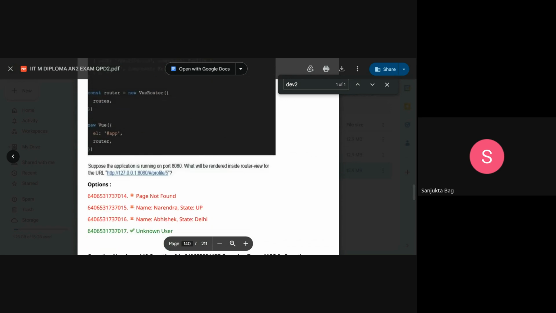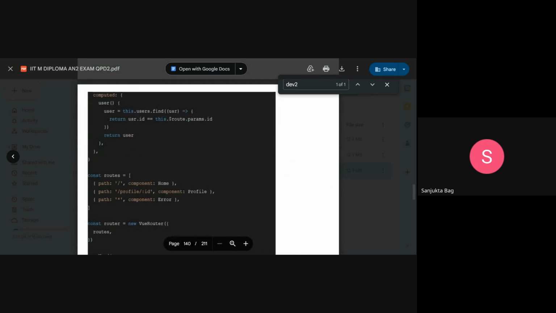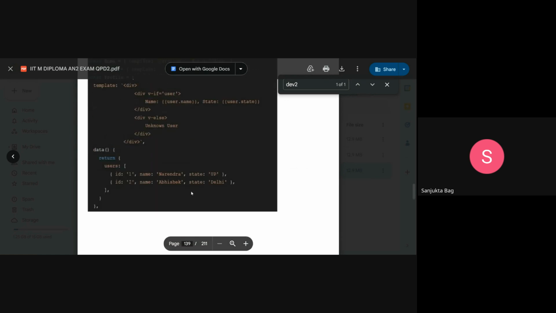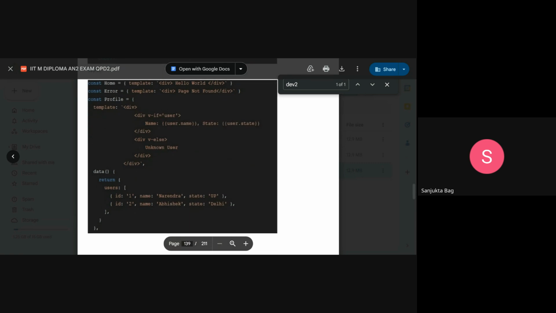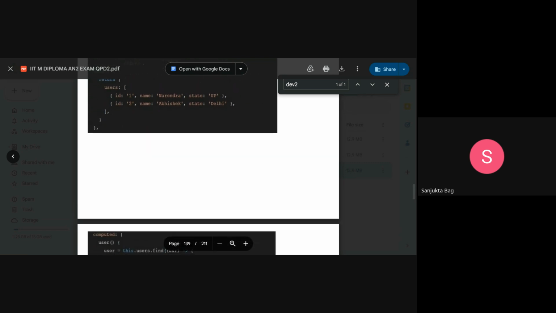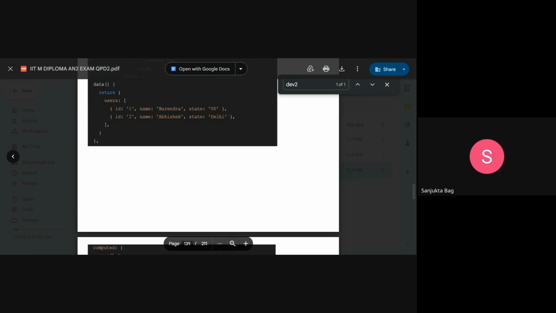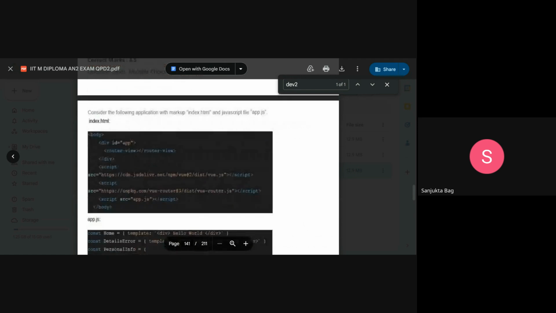Again, it is saying what will be rendered inside the router view for the URL profile slash 5. You have to check if this particular path is there. Profile slash 5, yes, there is a profile slash ID, component is profile. You go to the component profile and it says that if user exists, then the name and state, or else the template unknown user will be rendered on the browser. The ID is 5, like user is not there. ID 5 does not exist, so it will be unknown user on the browser. Okay, unknown user, that's the reason.